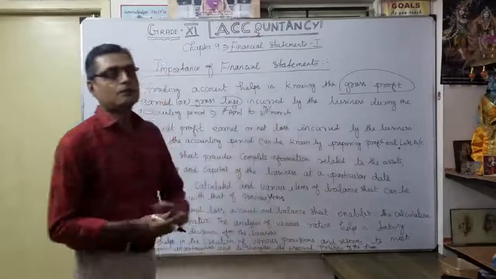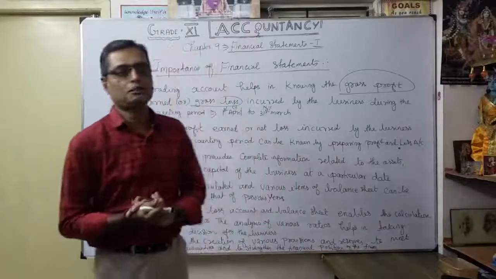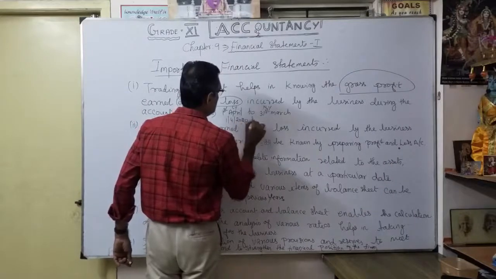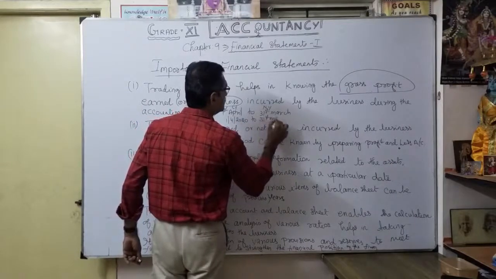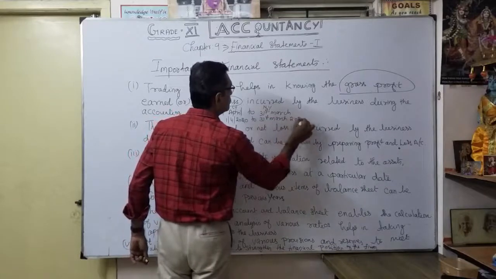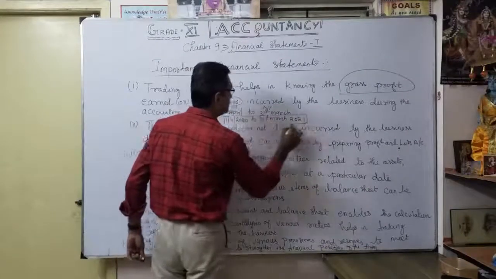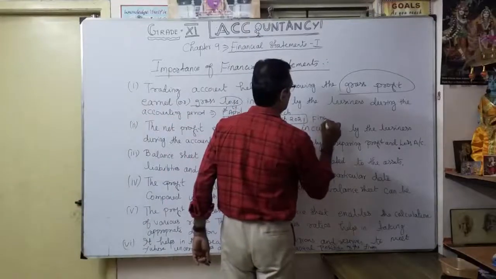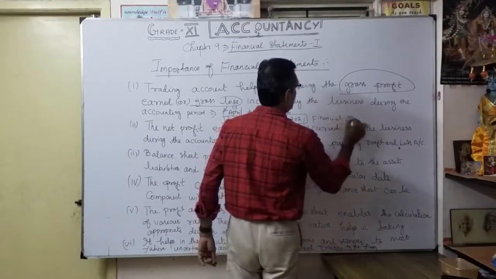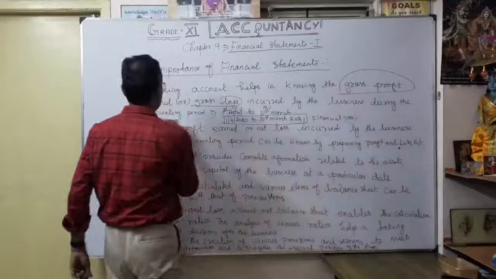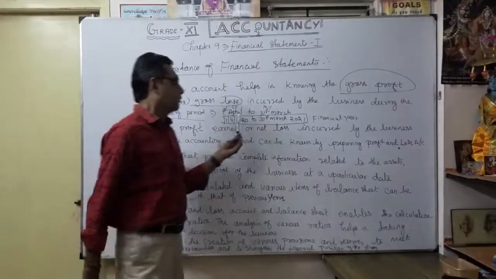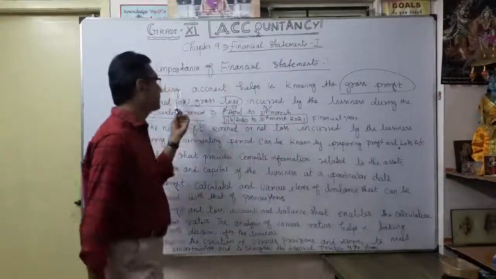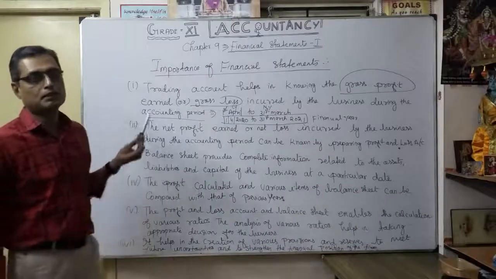For example, now you know what is this year's accounting period? 1st April 2020 to 31st March 2021. This is what we will say accounting period or financial year. Whatever in this period, we want to know what is the gross profit, how the preparation of our trading account. That is the first importance of preparing financial statement.